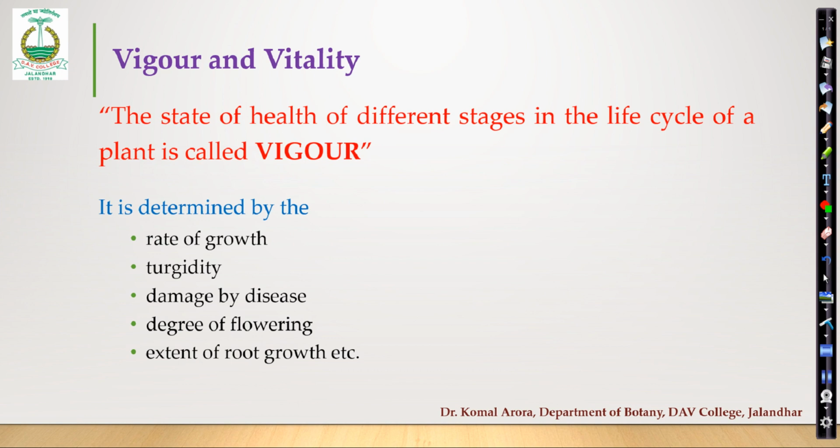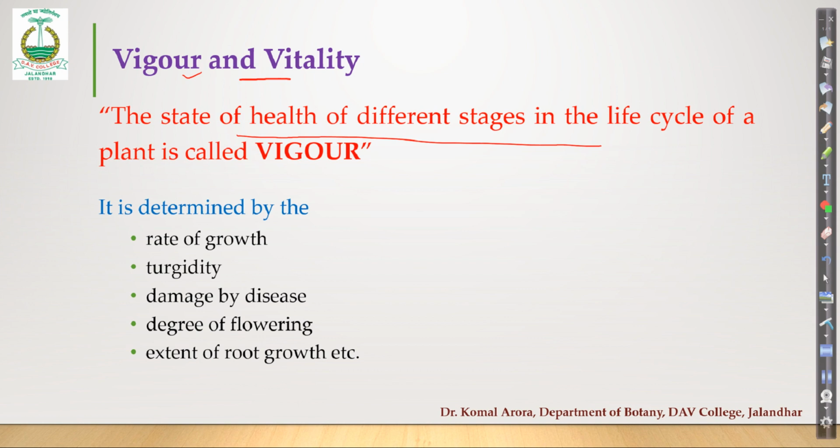The next parameter under the qualitative characters is vigor and vitality. Now these are 2 terms. Firstly we will define them. What is vigor? Vigor is the state of health of different stages in the life cycle of a plant.